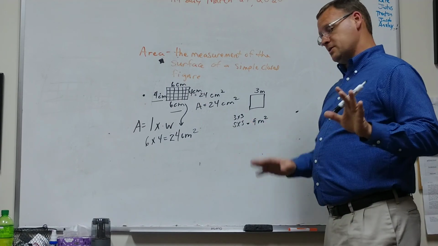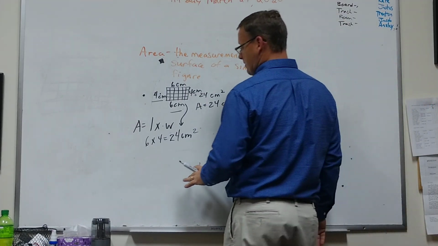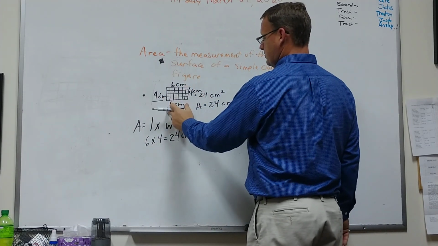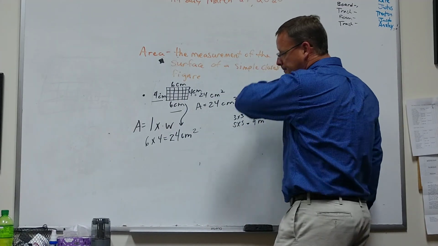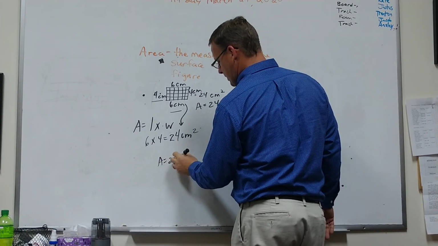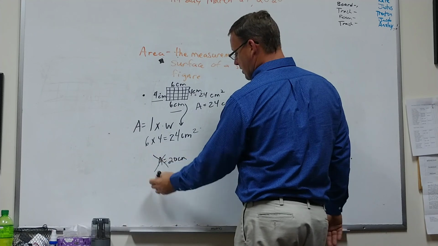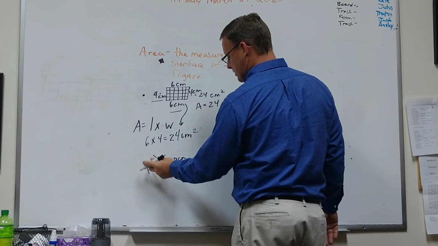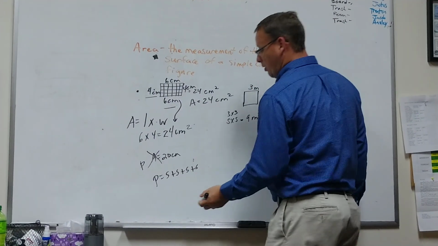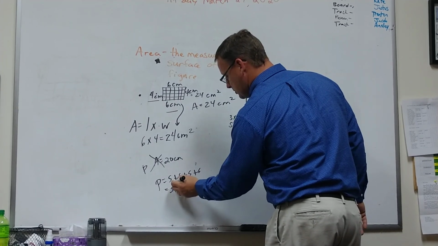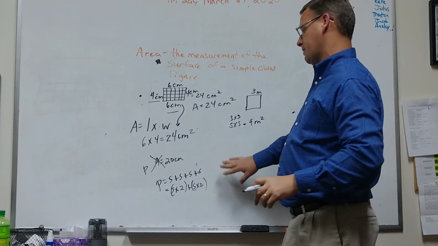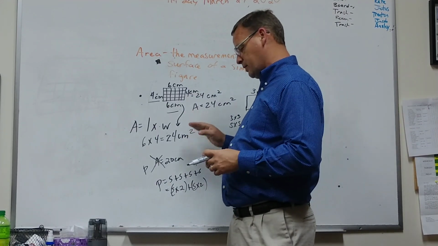Now let me stop you right there, because the first thing that's going to happen is whenever I ask you what the area is of this square, you're going to say 4, 8, 12, 18, I'm sorry, you're going to tell me 20, 12 plus 4 plus 4. You're going to tell me A is equal to 20 centimeters. And I'm going to say no, sir, because that's what the perimeter is equal to. The perimeter is equal to side plus side plus side plus side, or in a rectangle, side times 2 plus side times 2. That's perimeter. Area is multiplication, length times width.